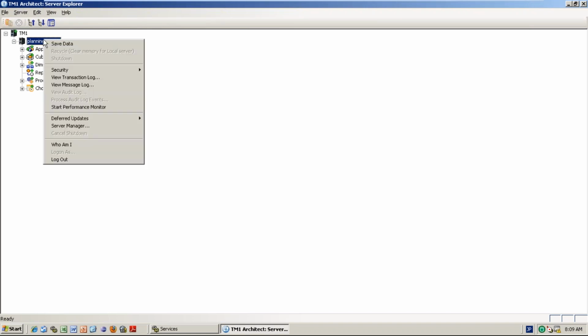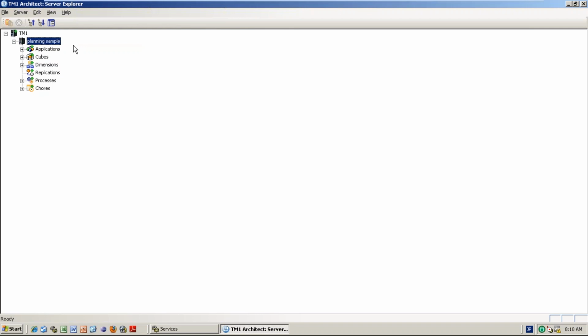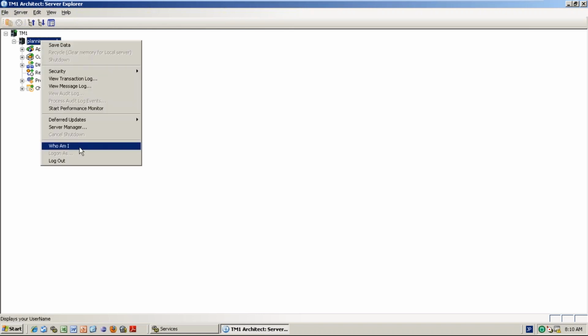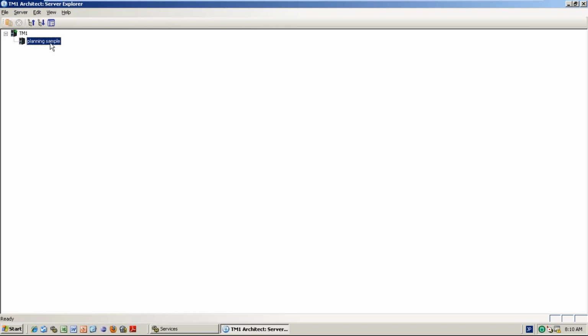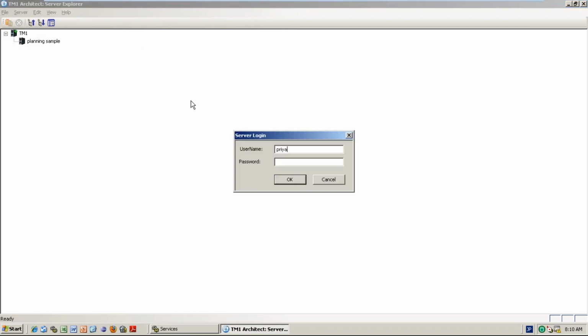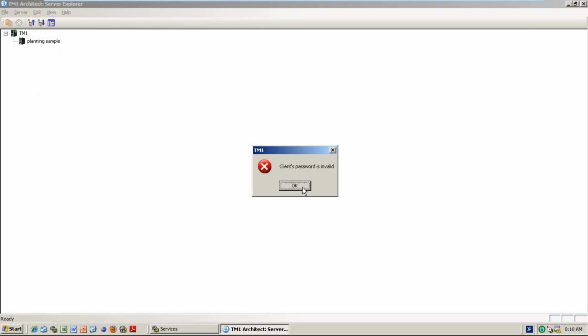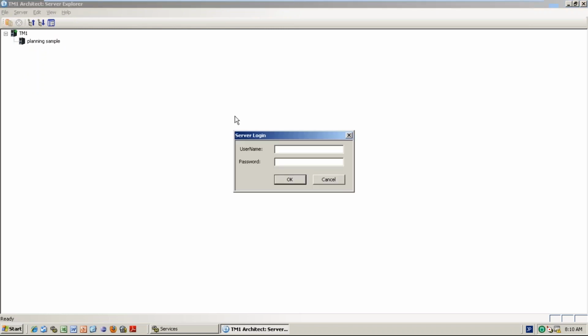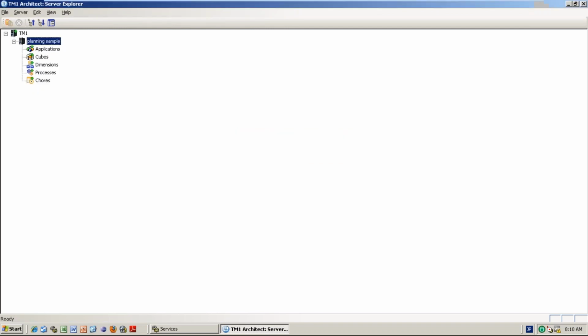Now save data. Done. Okay. Now if I simply log out and log in with Priyanka. Done. See, she is able to go inside of the server, but she is not having any access.